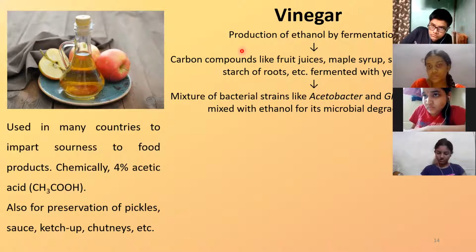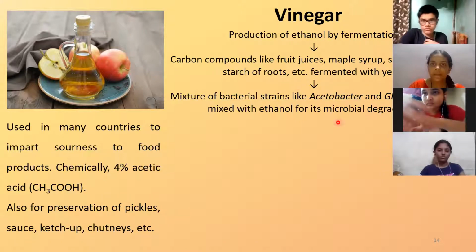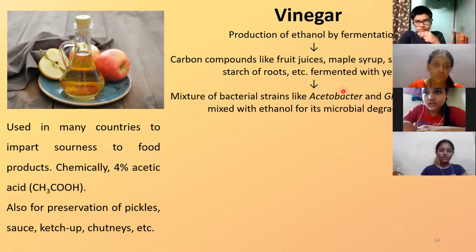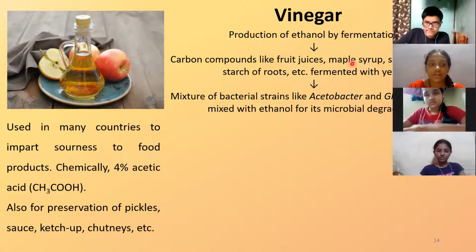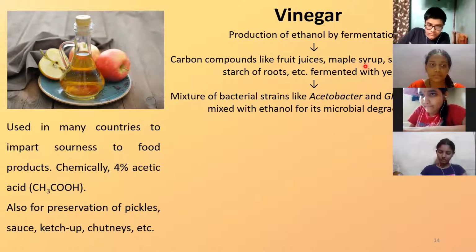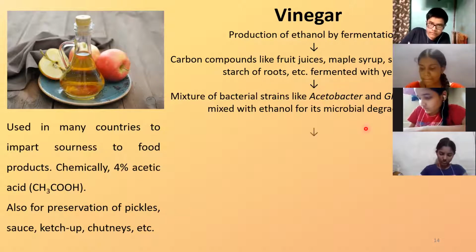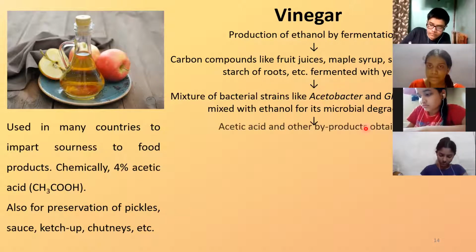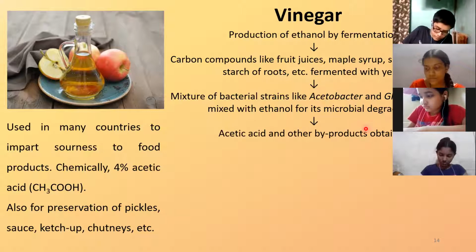Pronounce the names: Acetobacter, Acetobacter, Gluconobacter. Okay, so to the ethanol which is produced, you add these bacterial strains. There will be microbial degradation, followed by production of acetic acid and other byproducts. So from the ethanol, you get acetic acid.